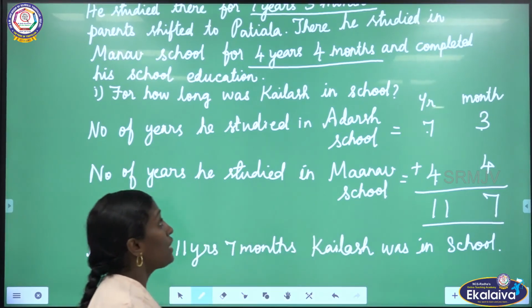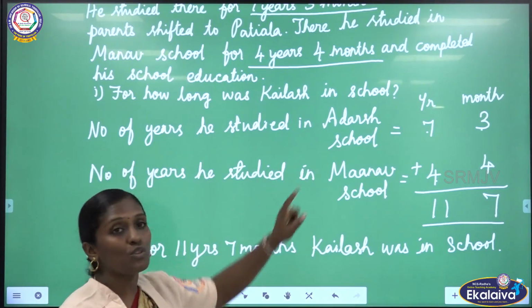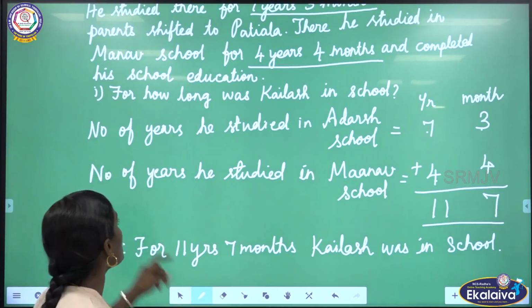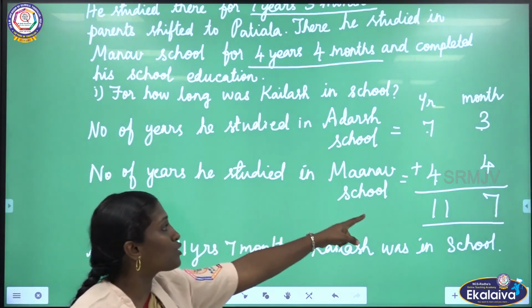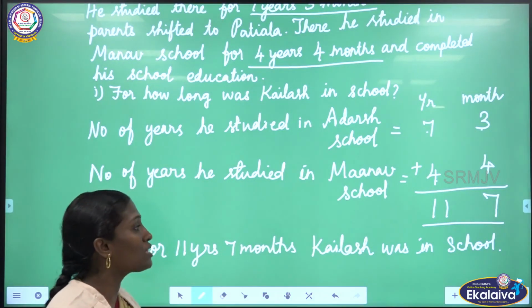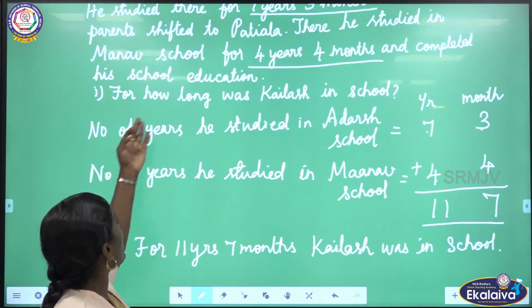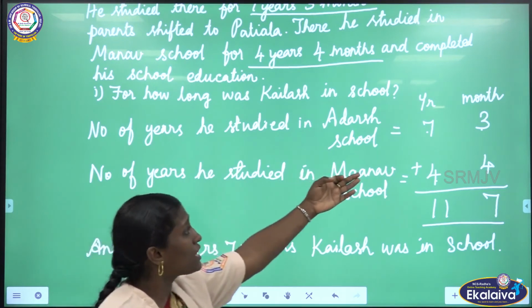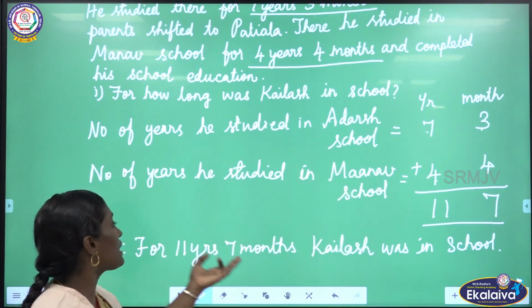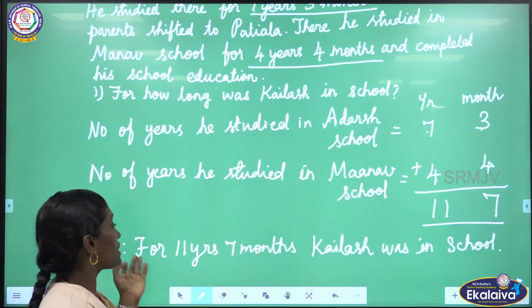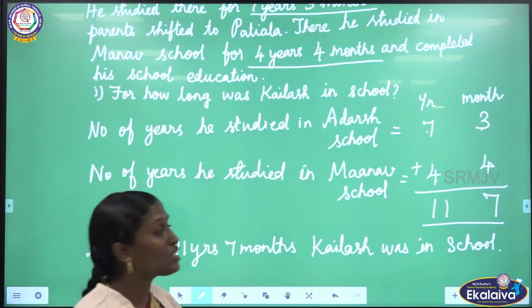Is it clear? Here first he studied in Adarsh school for 7 years and 3 months. After that he studied in Manav school for 4 years 4 months. To find how long he was in school, we are adding these two years. Then we are getting 11 years 7 months. For 11 years 7 months, Kailash was in school.